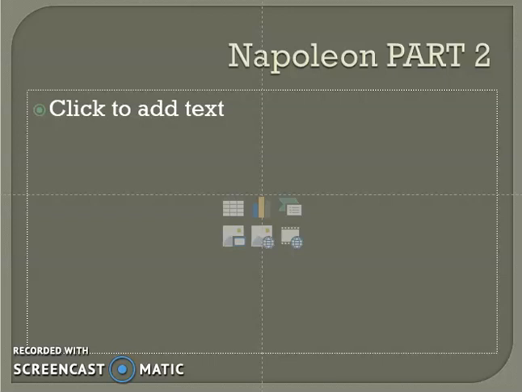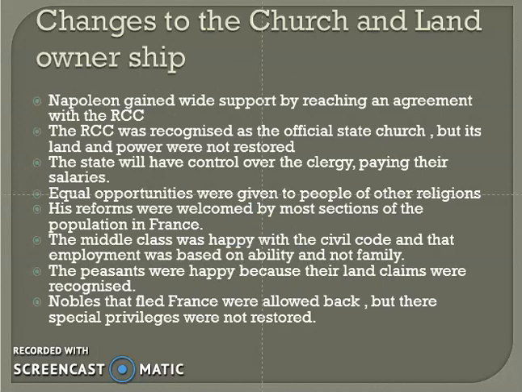We looked last time at the different things that Napoleon did, all the changes that he made, specifically to do with the Code Napoleon and the justice system. Now there were some other changes that he made as well. Some of the other changes were specific to the church and land ownership.